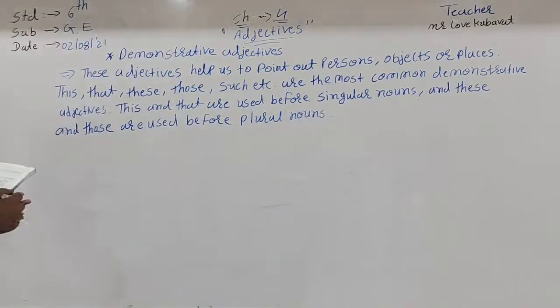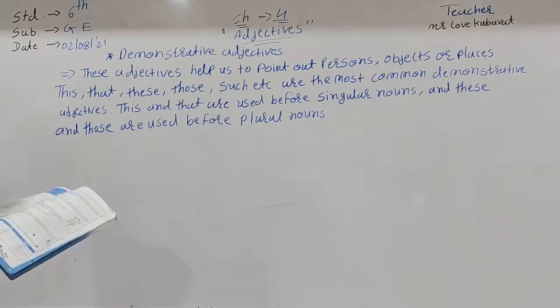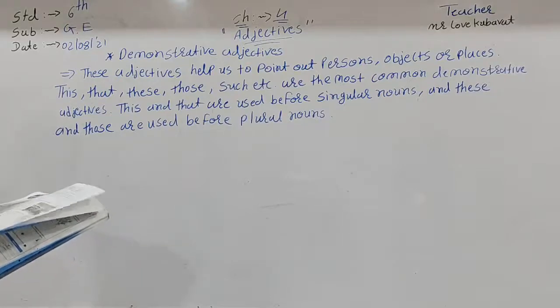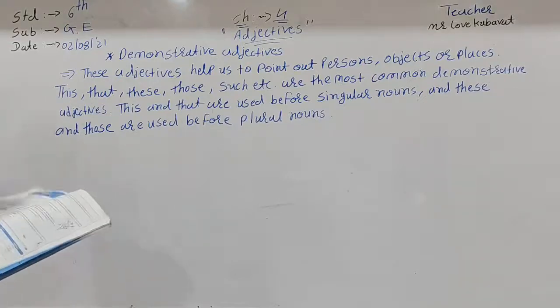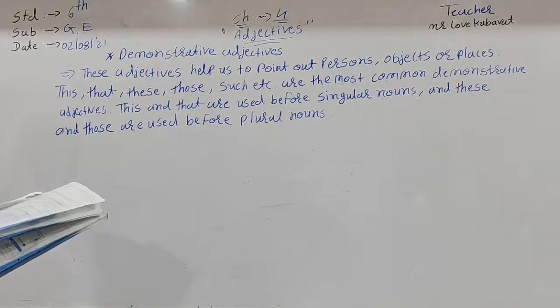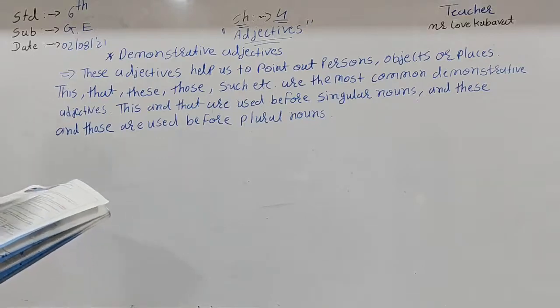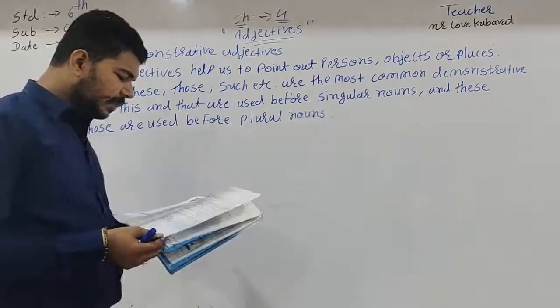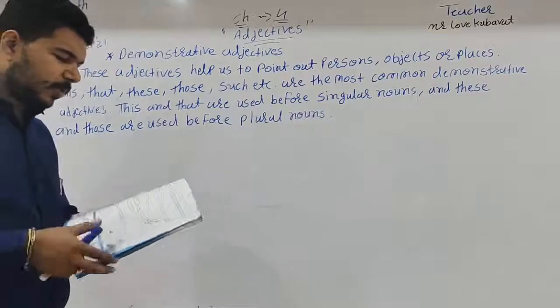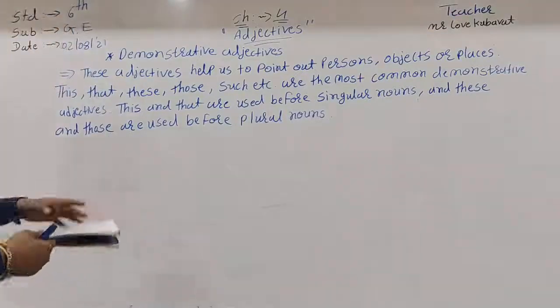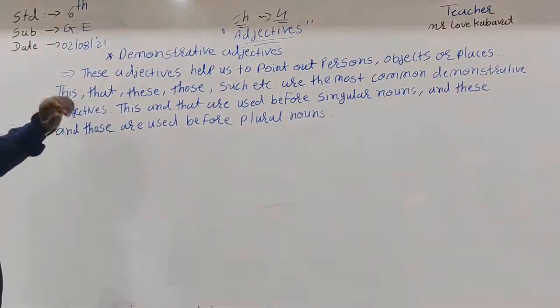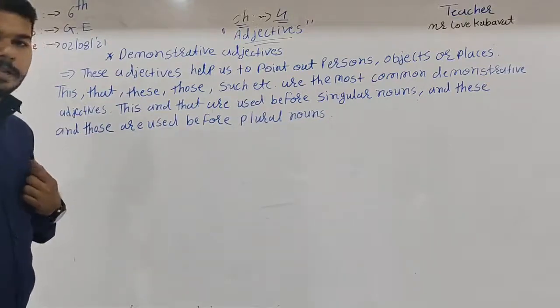Here, demonstrative adjectives. In the previous chapter, chapter number 2, we discussed what demonstrative pronouns are. Here, these adjectives help us to point out persons, objects, or places.